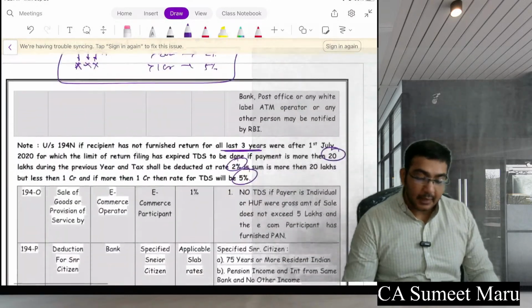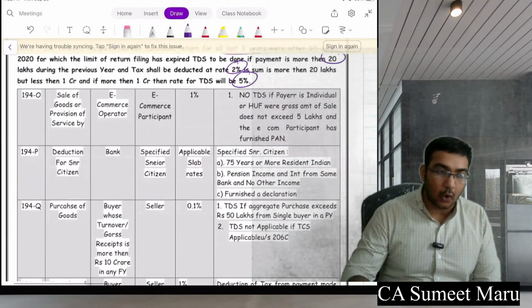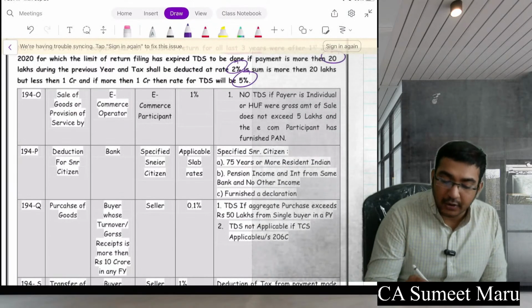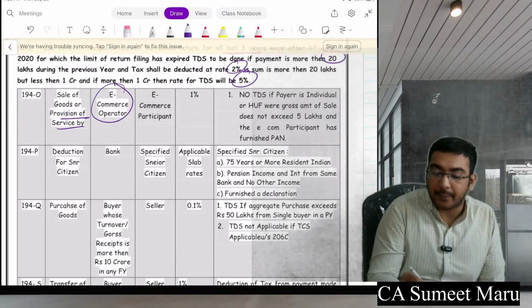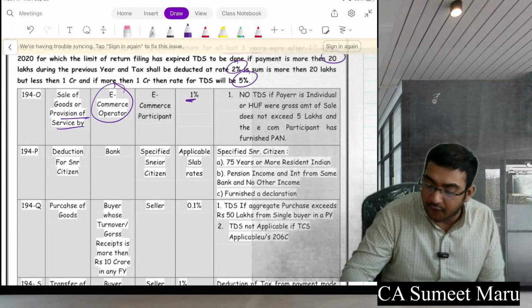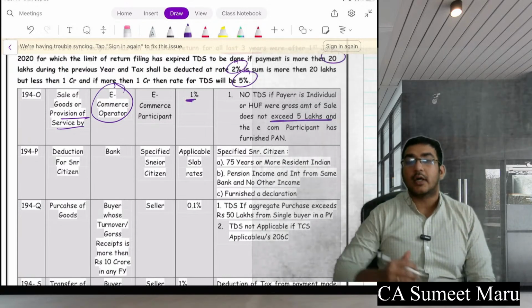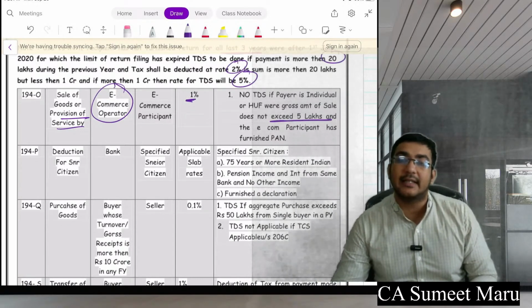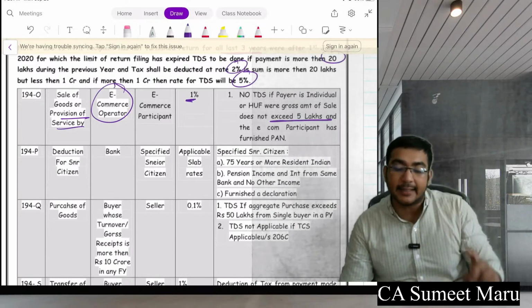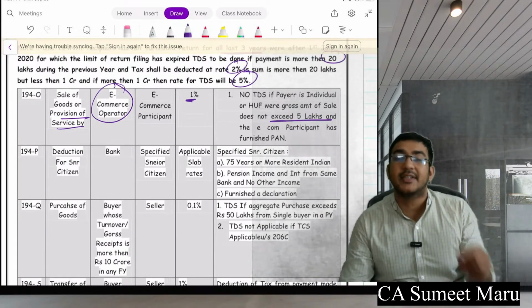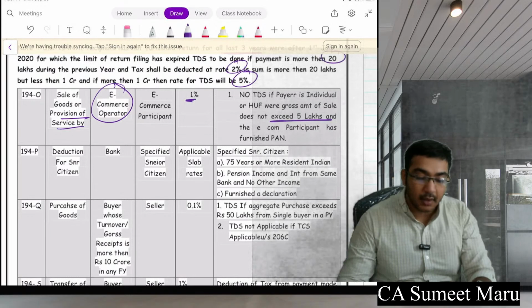Everyone clear? Next, section 194O, which is sale of goods or provision of service through an e-commerce operator, 1% if it is above 5 lakhs. So अगर आप किसी e-commerce operator के थ्रू आपके goods sell कर रहे हैं तो e-commerce operator ही आपका TDS काटेगा 1% if he is selling more than 5 lakhs of your goods.